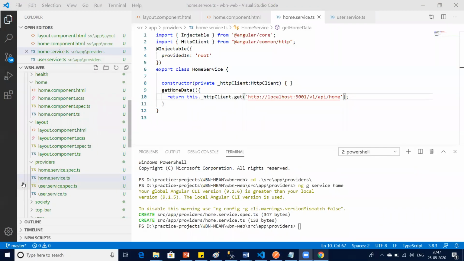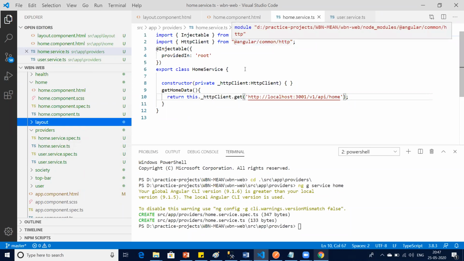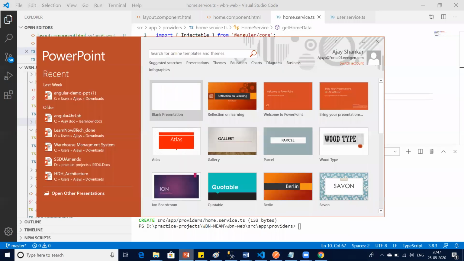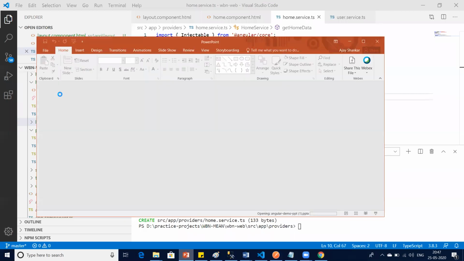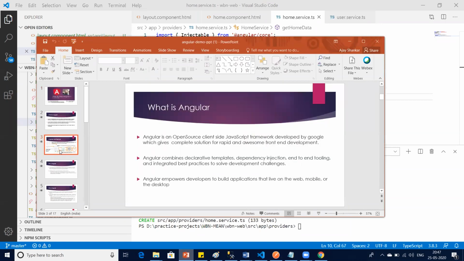So now, my question was, what should I do now? I have my provider ready. What next? So then we will store it. See this diagram again, and then answer me.